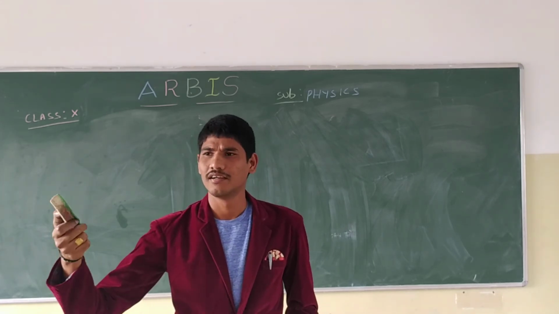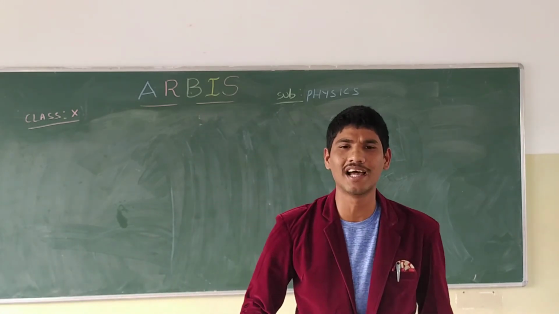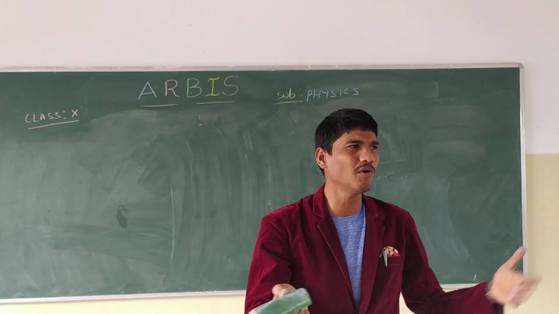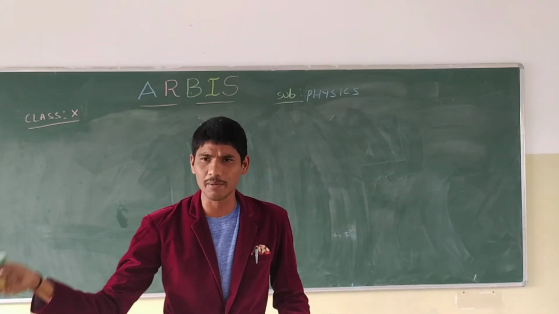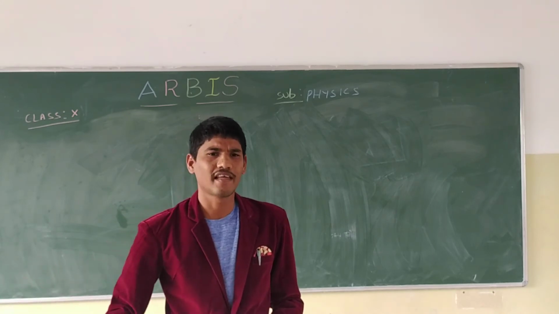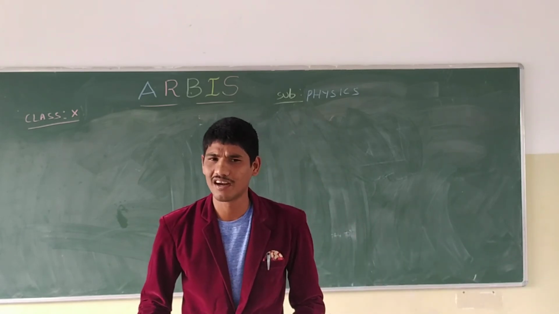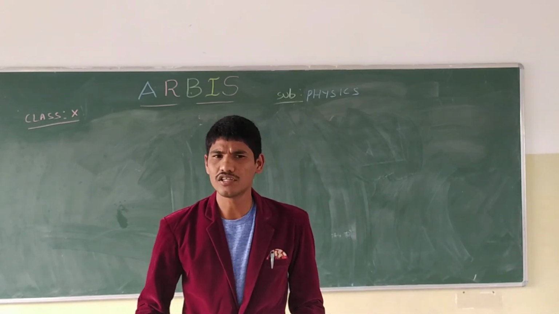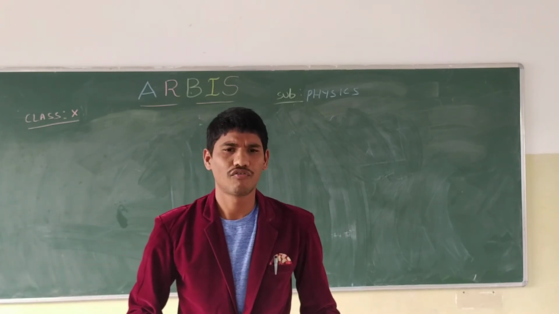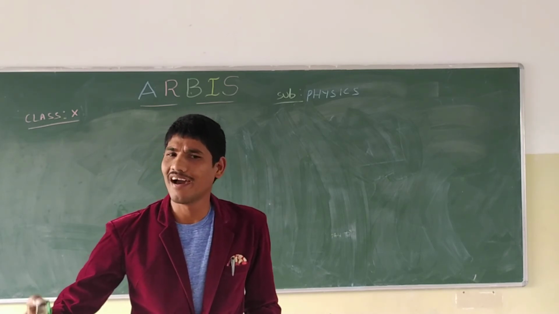Yes, before we have discussed the dispersion of light. Because of that only the rainbow is formed. In the rainbow, what colors do we see? The same colors, that is the picture, right? So the rainbow is formed based on the dispersion of light. Clear? It is formed due to the dispersion of white light by the raindrops.